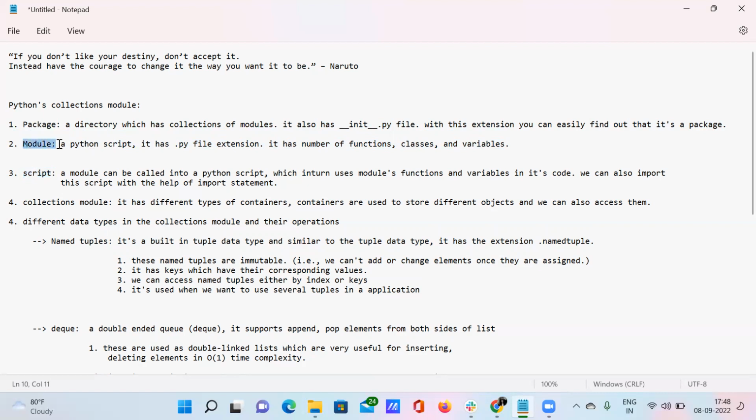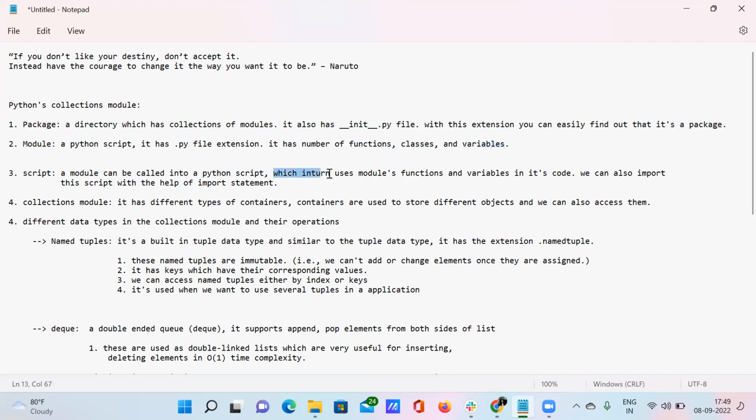When you want to import this module into a particular script, and call its functions, classes, and variables inside a code, then what happens? See here, the module has functions, classes, and variables. When you want to call this particular module into the script, this script uses all the functions, classes, and variables that are present in the module, right?